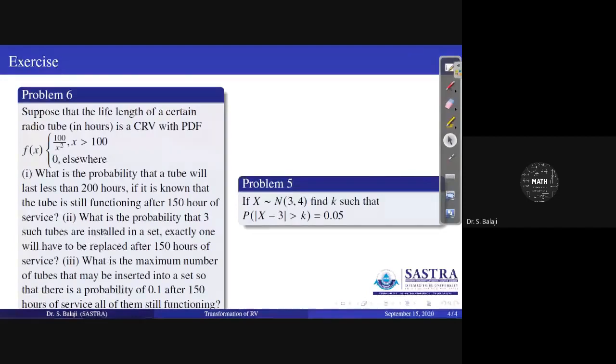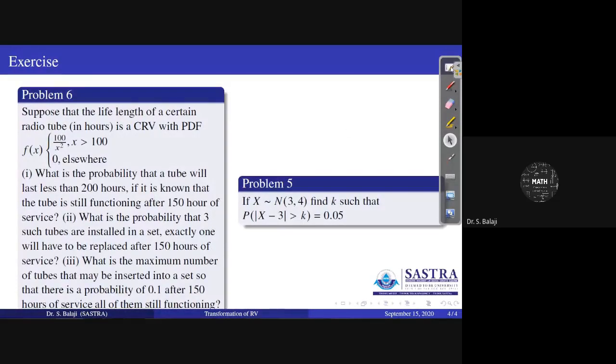And then the second subdivision: what is the probability that, of 3 such tubes installed in a set, exactly one will have to be replaced after 150 hours of service? Therefore, after 150 hours of service, it fails. The denominator part gives the chance that it is still working after 150 hours of service.